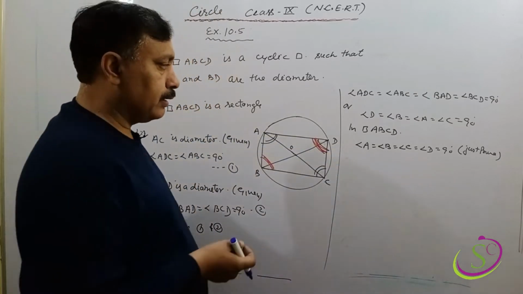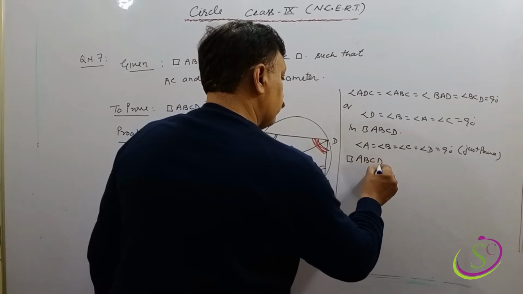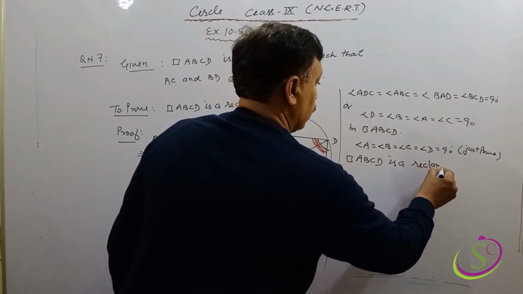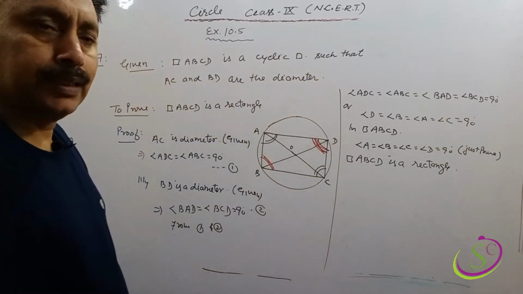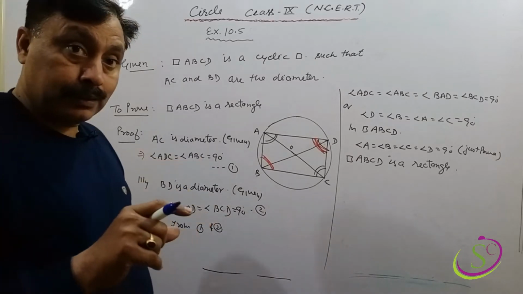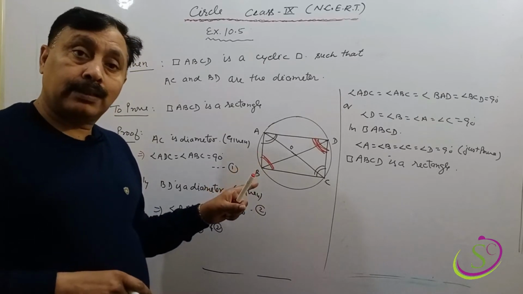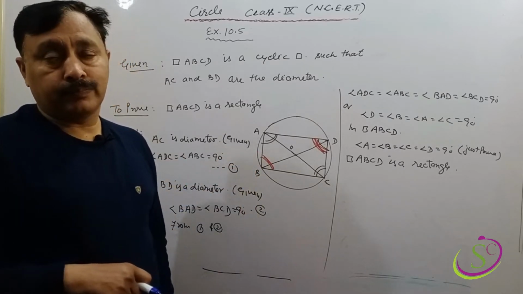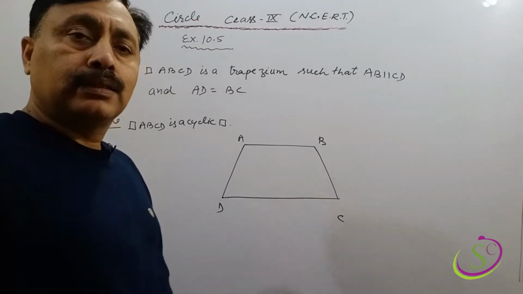So we can say that quadrilateral ABCD is a rectangle. Very easy, but it is easy when you remember the statement that the angle in a semicircle is a right angle. So do it.